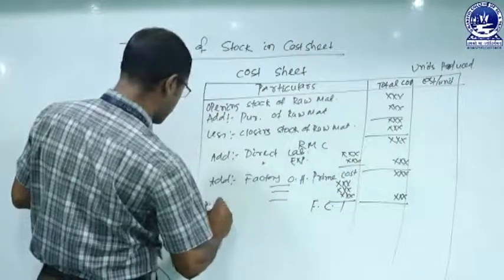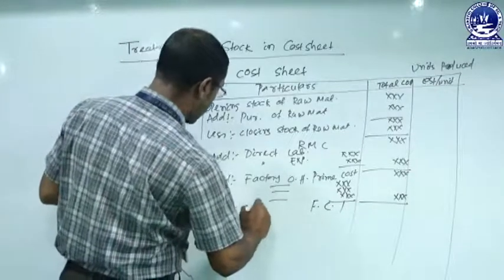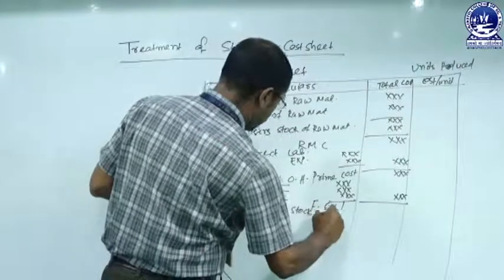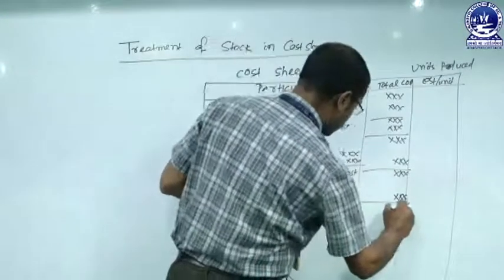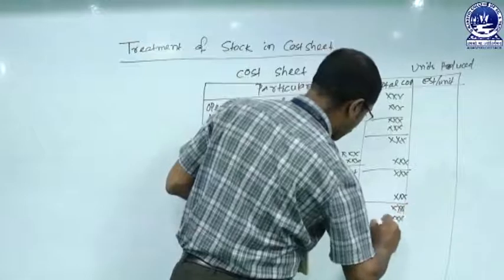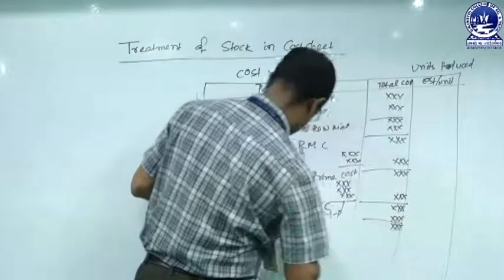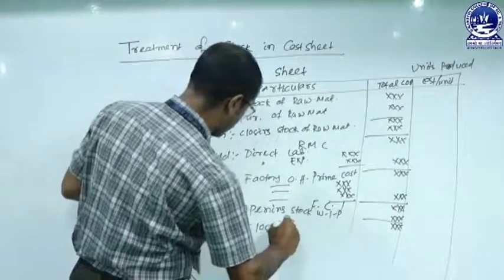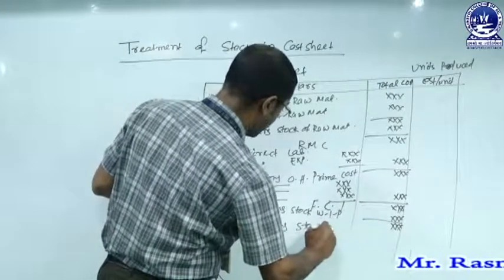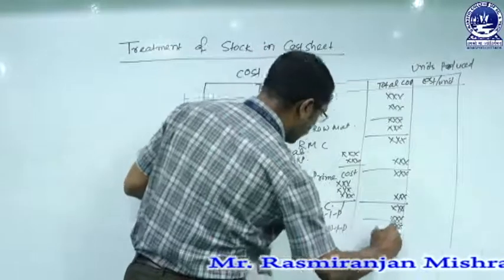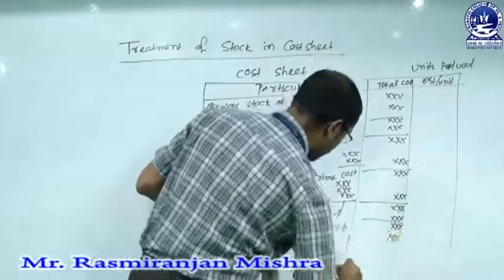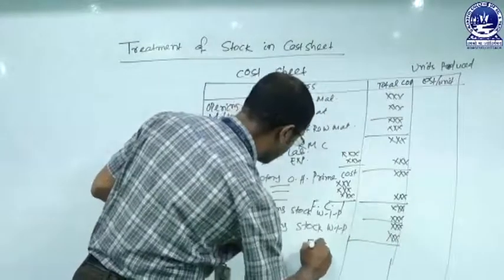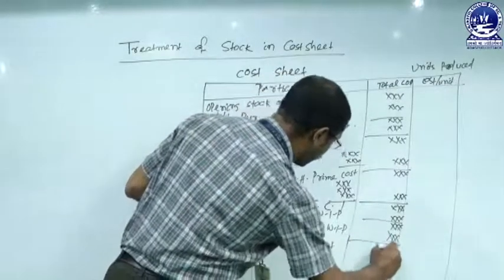Then we have to make treatment of work in progress. Opening stock of work in progress must be added to factory cost incurred. Then the closing stock of work in progress has to be deducted. Less closing stock of work in progress. In every case, opening has to be added and closing must be deducted. So when we add and deduct the stock of work in progress, the result is known as your factory cost.